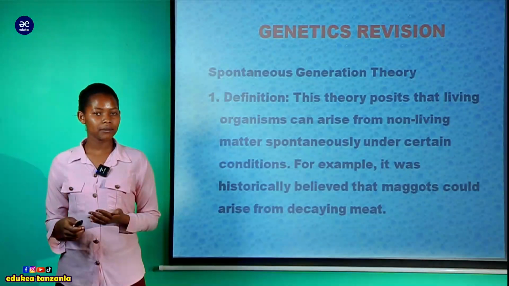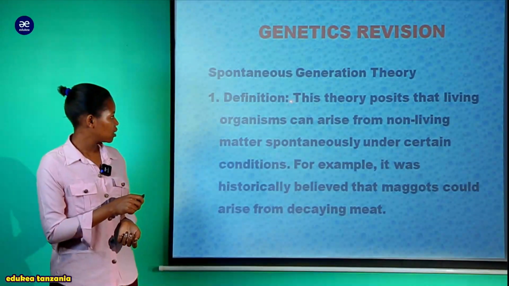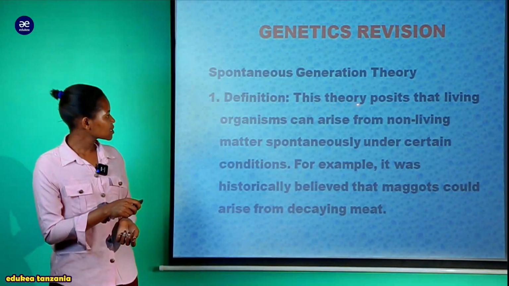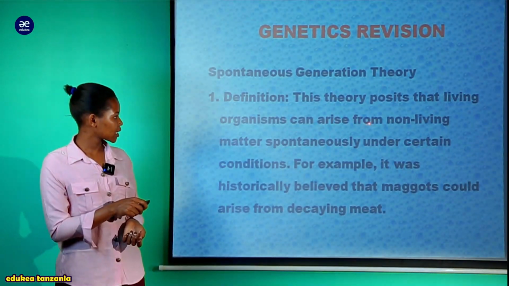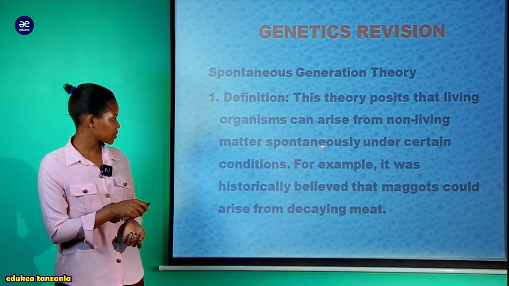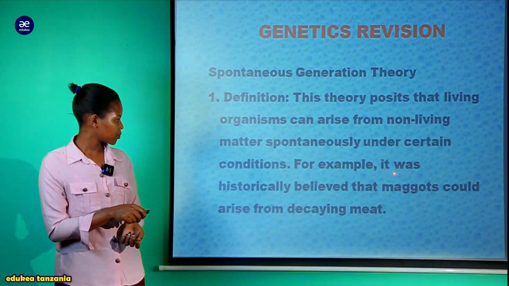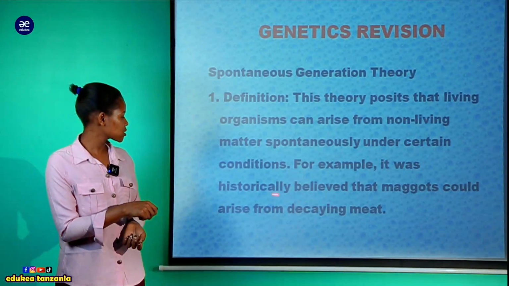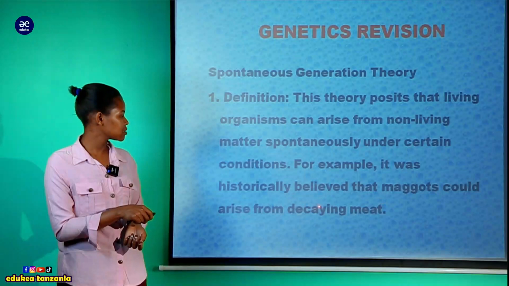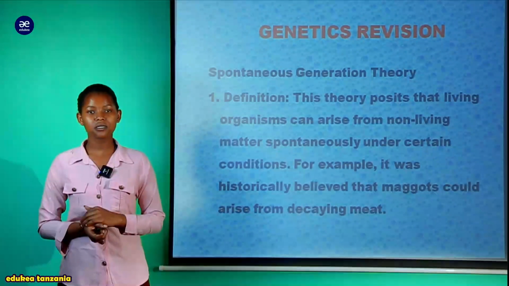And then we'll look at the mechanism and other issues. On the definition, this theory posits that living organisms can arise from non-living matter spontaneously under certain conditions. For example, it was historically believed that maggots could arise from decaying meat. That is all about the definition of spontaneous generation theory.